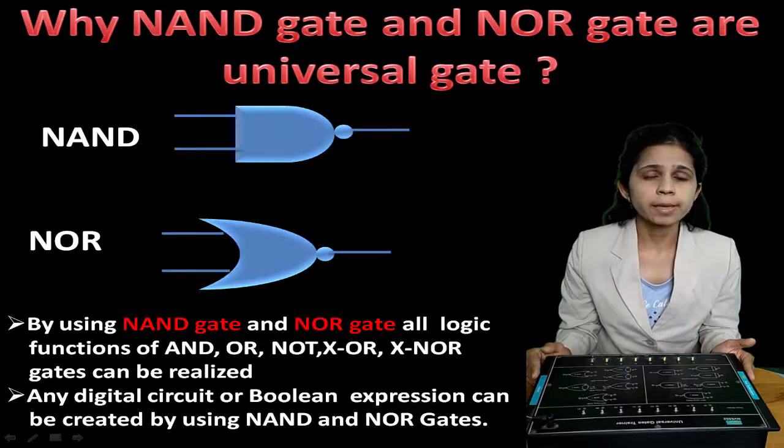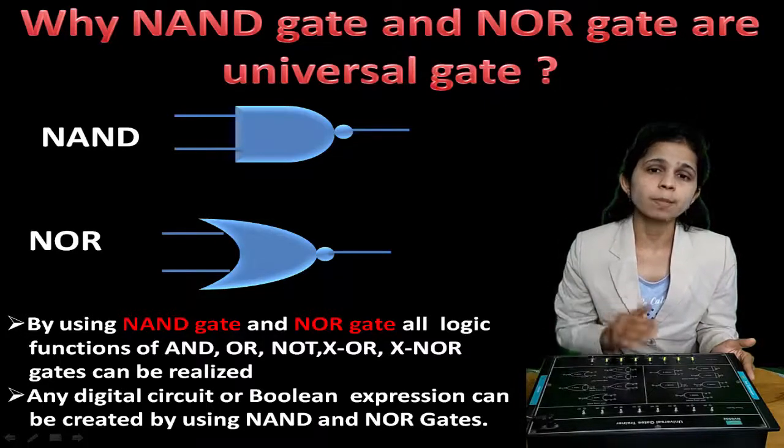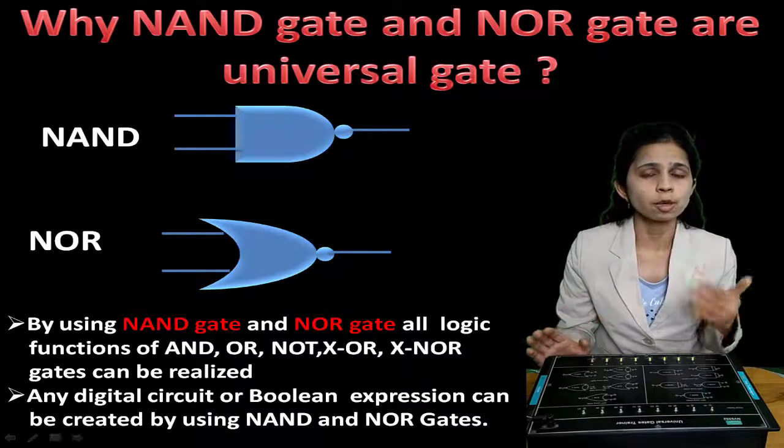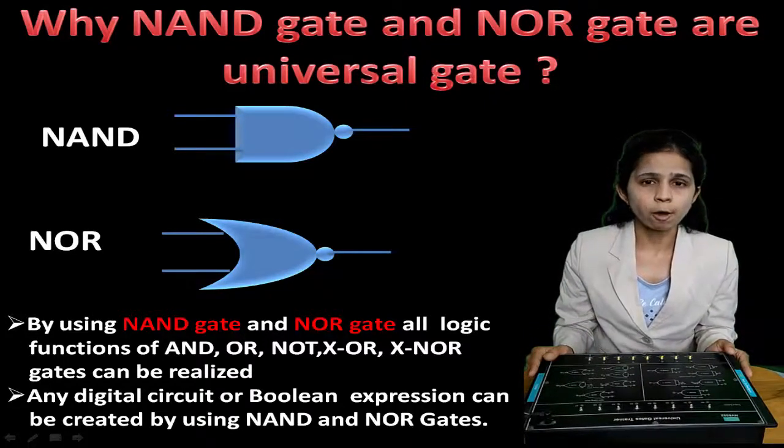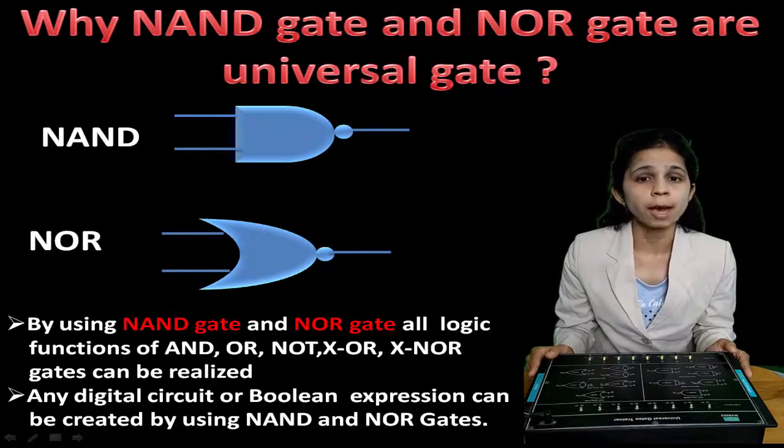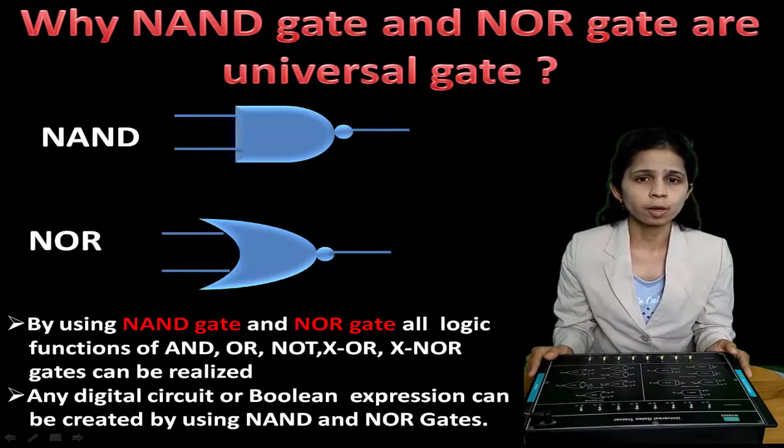A universal gate is a gate which can implement any Boolean function without the need of any other gate. So by using NOR gates and its combination or NAND gate and its combination, we can make OR and NOT, XOR, XNOR, all the gates. So that's why NAND gate and NOR gates are known as universal gates.